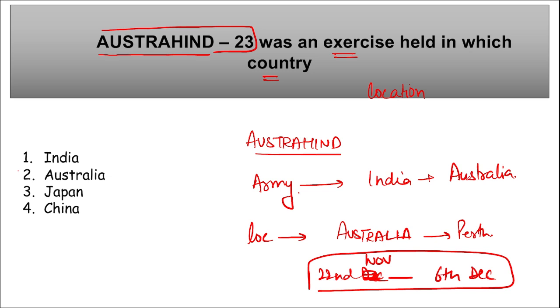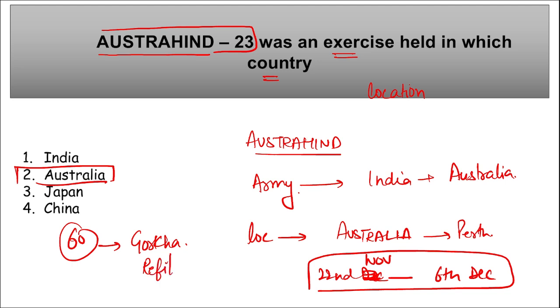Then from the Indian contingent, remember, from the Indian side 60 personnel took part in this exercise from the Gorkha Rifles. Now this question can also be asked: who took part from the Indian Army in this Ostra Hind exercise, or which regiment or which battalion took part? So it is a battalion, 60 personnel from a battalion of Gorkha Rifles, that took part. One officer from the Indian Navy and 20 officers from the Indian Air Force also took part in this particular exercise, right?